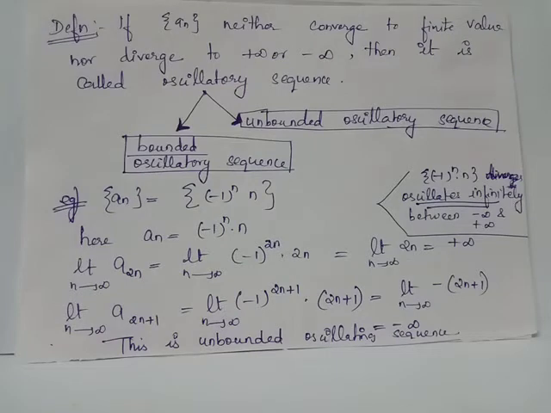Oscillatory sequences. Those sequences a_n which neither converge to a finite value nor diverge to infinity or negative infinity are said to be oscillatory sequences. Oscillatory sequences can be either bounded oscillatory sequences or unbounded oscillatory sequences.